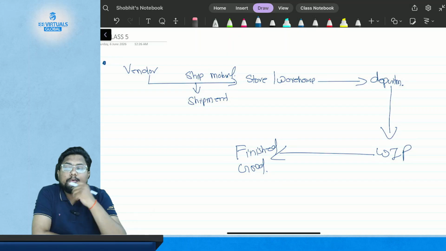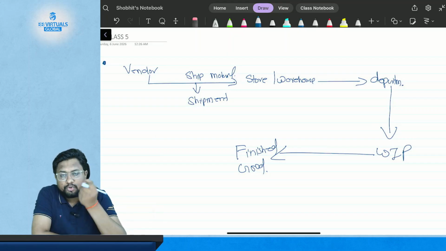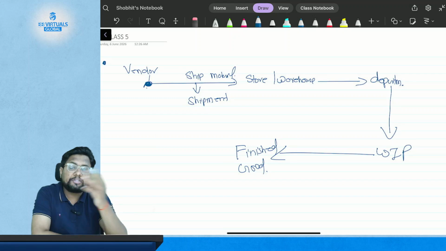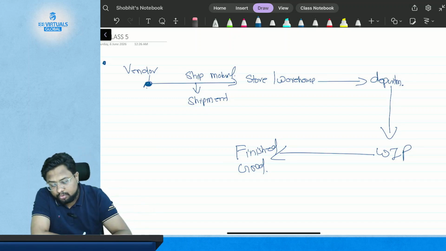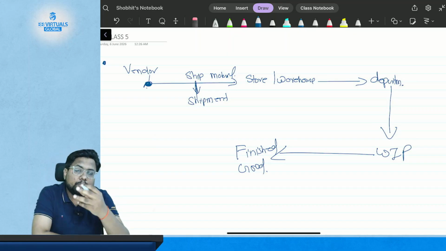Now what is inventory control system? The inventory control system is knowing where your material actually is. When you order the material, you know the material currently lies with the vendor. Then when the vendor ships your material, you know that it is in the shipment. Then after shipment, what will happen?